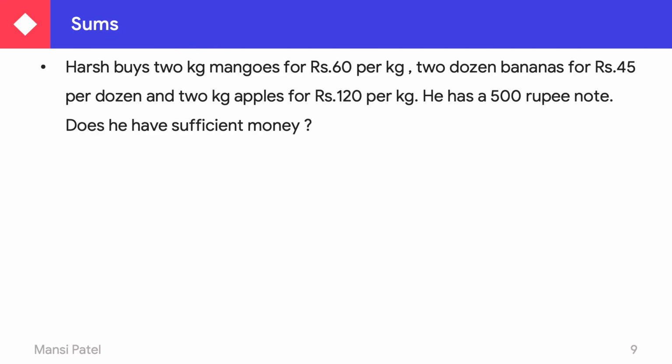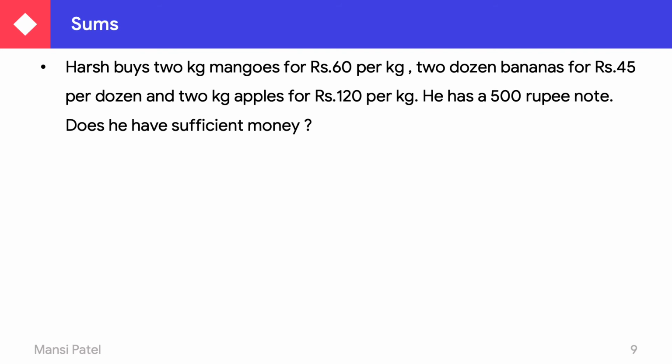Now see another one. Harsh buys 2 kg mangoes at rupees 60 per kg. Now see here, Harsh buys 2 kg mangoes, but this 60 rupees is for 1 kg only. If he buys 2 kg mango, then he has to pay 60 rupees plus 60 rupees, 120 rupees. After that, 2 dozen bananas for rupees 45, and this rupees 45 is per dozen, meaning the price of 1 dozen was given.